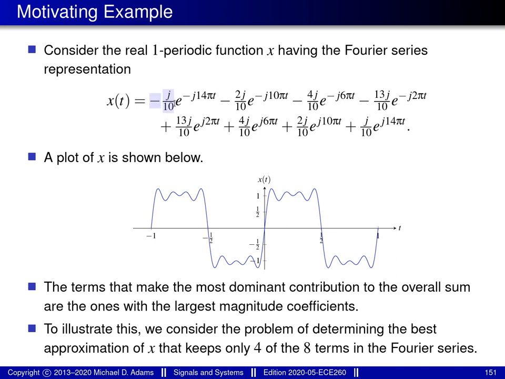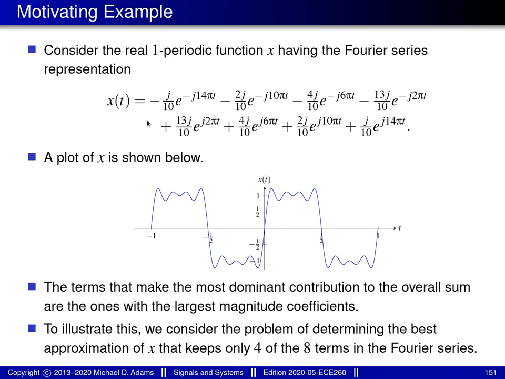If, however, we introduce Fourier series coefficients that are not necessarily all equal, so then we start introducing these constants like minus j over 10, minus 2j over 10, minus 4j over 10, and so on. Because these coefficients have different magnitudes, the overall contribution made by each of these terms will be different, because the overall magnitude of this term, for example, will differ significantly from the overall magnitude of this term due to the fact that the Fourier series coefficient in this term, this Fourier series coefficient here, has a much larger magnitude than this Fourier series coefficient here.